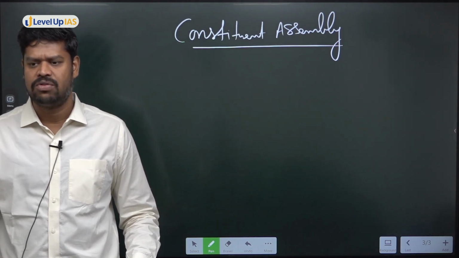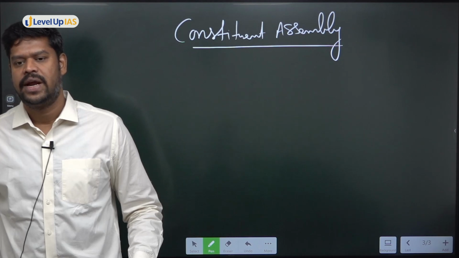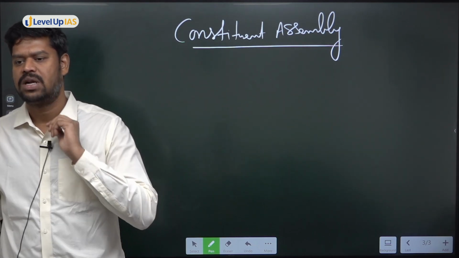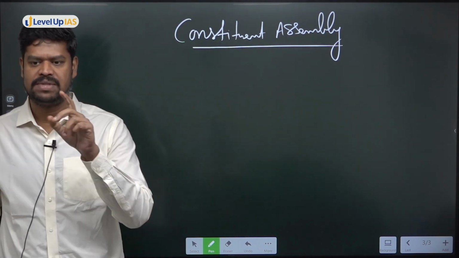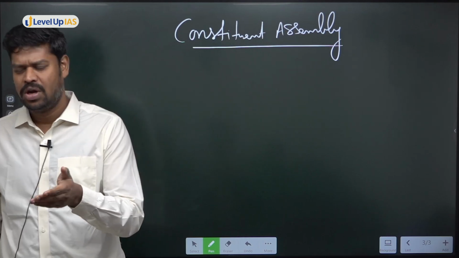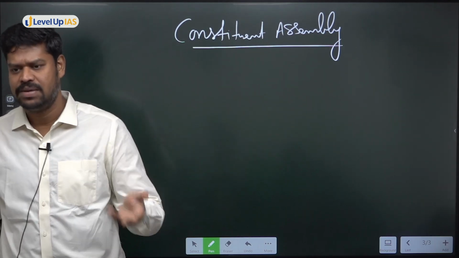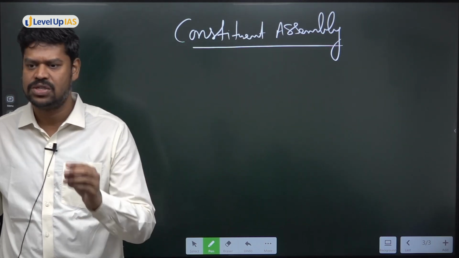I think you might have read all these things in your history. There were three members who were part of this Cripps Mission. Can you recollect the names? Sometimes they can ask you the names also, although not in polity, but sometimes in history they can ask you. But anyway, I just want to discuss it.